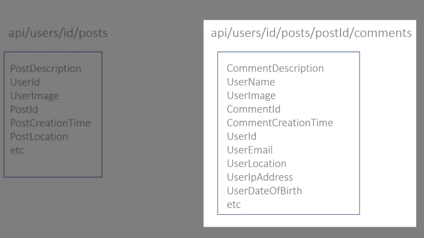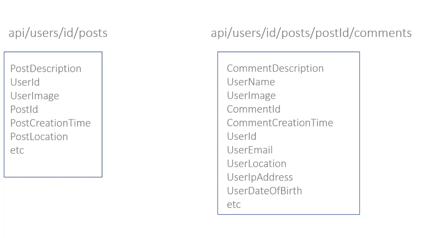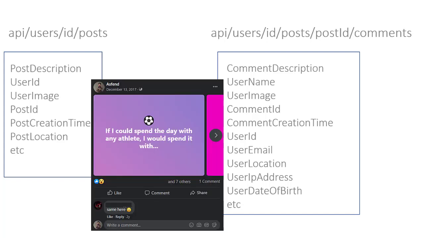Similarly, when we call the comments endpoint, we'll not only get the comment description, username and user image. We will also get the comment ID, comment creation time, the user ID of who created the comment, user email, user location, user IP address, user date of birth and a few other fields. So that means we'll get all the data which is of no use in our scenario. We are not going to use all these fields, so at the moment, they are useless and they just increase the JSON payload size.